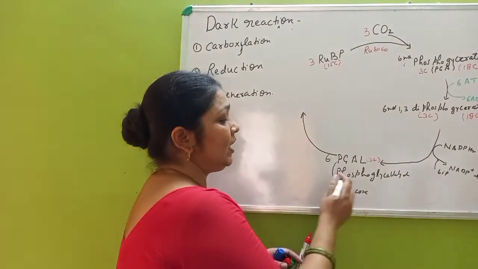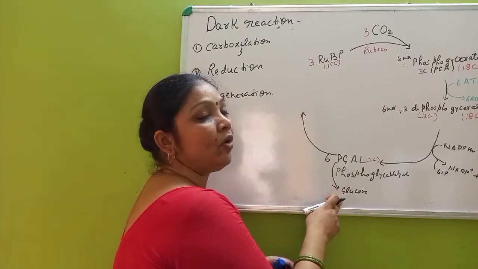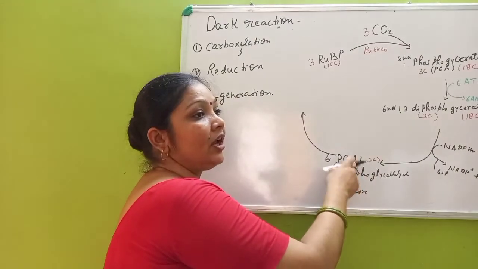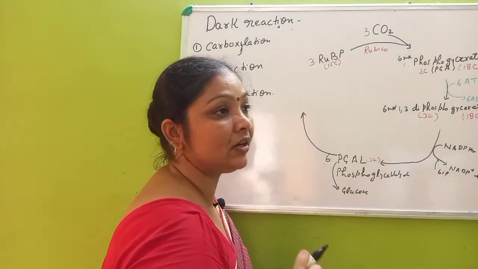As 1 PGAL has 3 carbons, 2 PGAL are required to form glucose. Till here the reduction occurred. Now the regeneration of RuBP will go on. That is the third step.